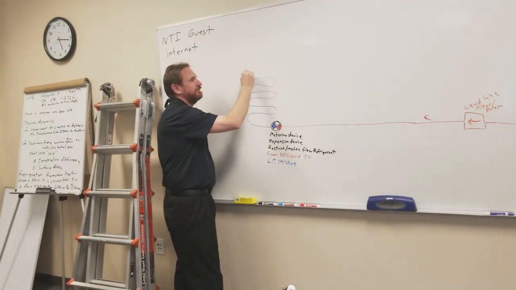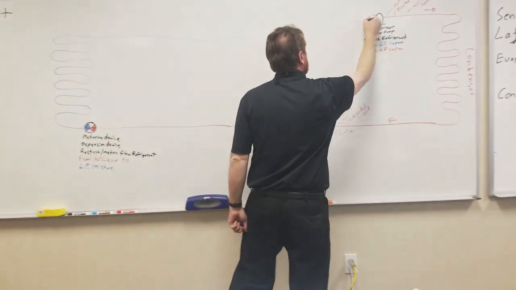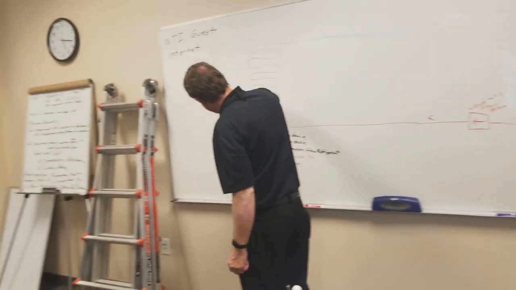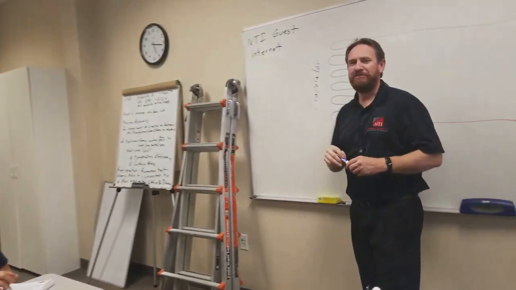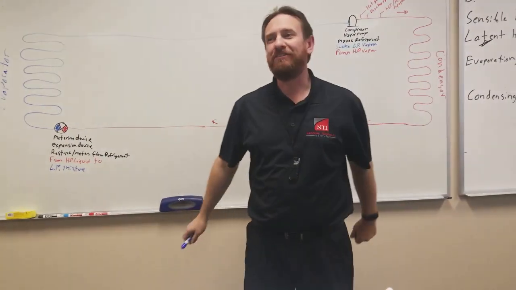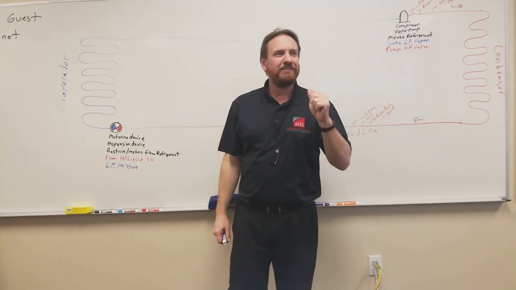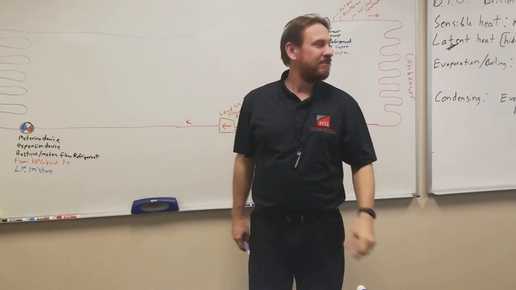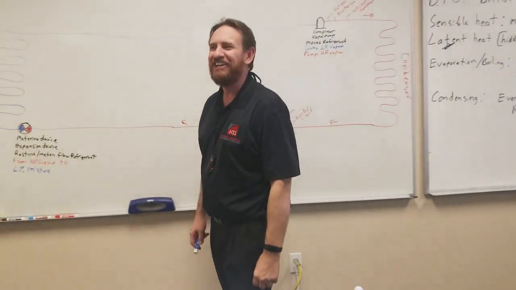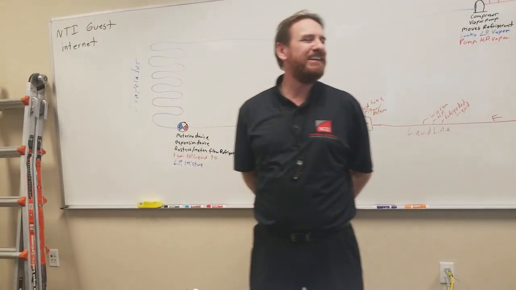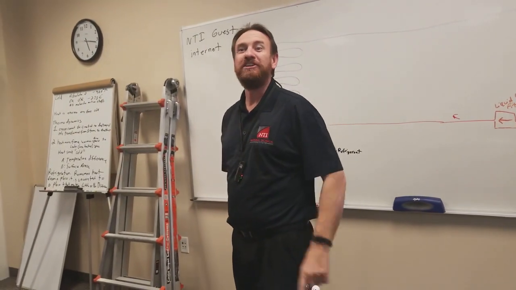What's this next component? Evaporator. The evaporator. What's happening in the evaporator? What's the evaporator doing? Absorbing heat. What's happening to the refrigerant in the evaporator? It evaporates, which means it's changing states from a liquid to a vapor. When it changes state from a liquid to vapor, it absorbs heat, which is a cooling effect.